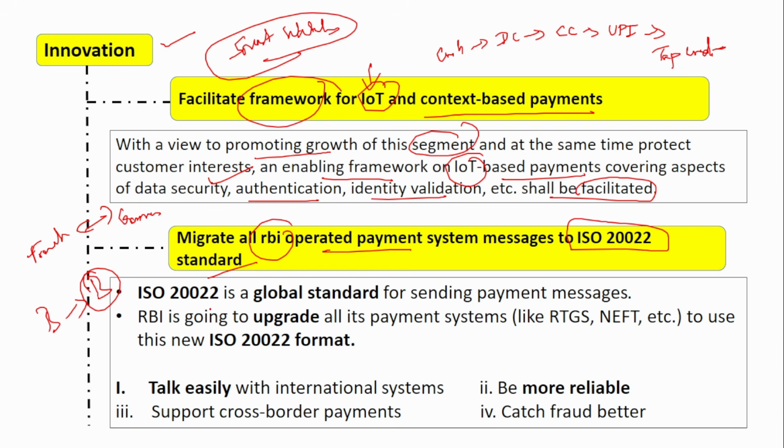So ISO 20022 is a global standard for sending payment messages. RBI is going to upgrade all its payment systems to use this new ISO 20022 format. So how will this help? Talk easily with the international systems, be more reliable, support the cross-border payments, catch fraud better. This is the main reason that RBI is planning to adopt this standard.